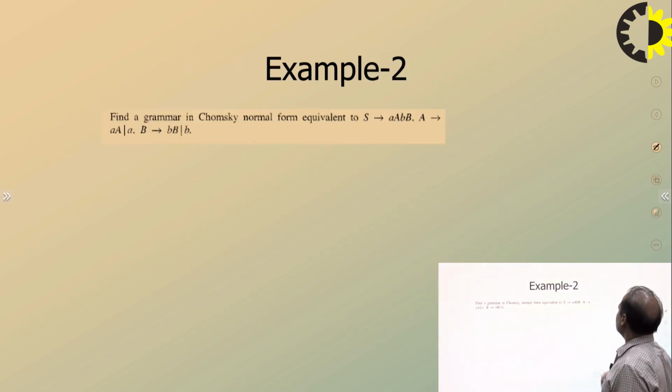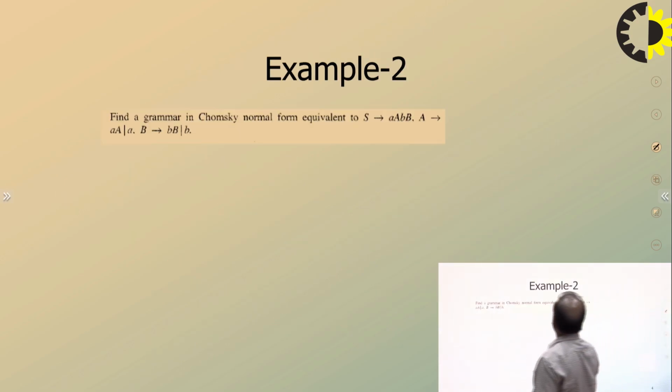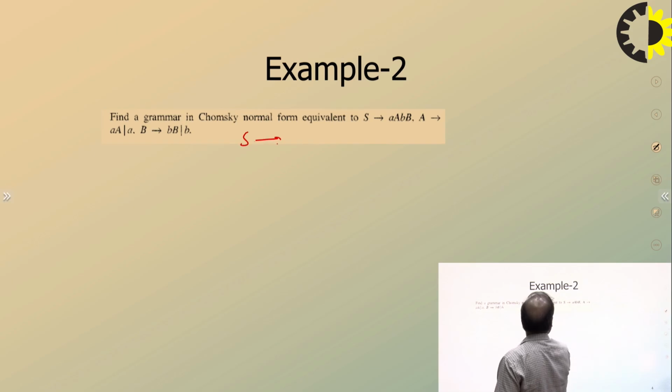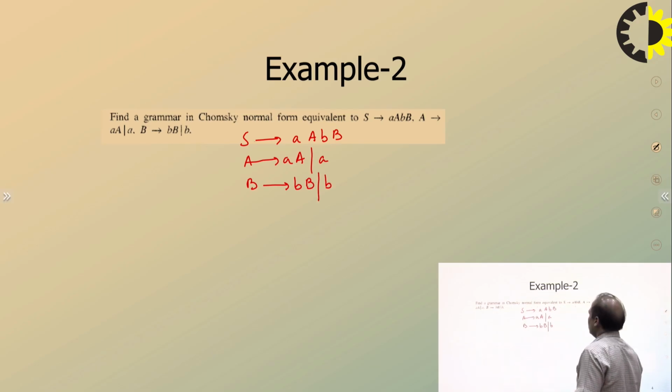Let's take another example, and this is the production rule: S goes to small a, small b, capital B, and similarly A goes to small a, capital A, small a, and B goes to small b, capital B. This is very simple. Look here, A and B are active variables.